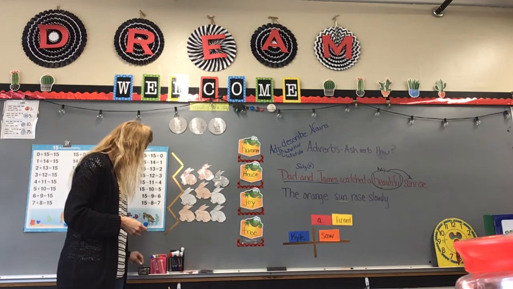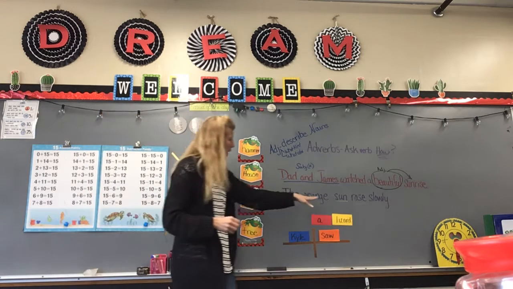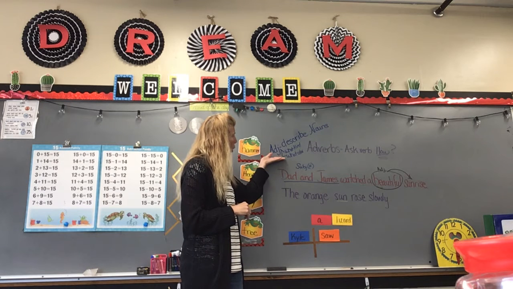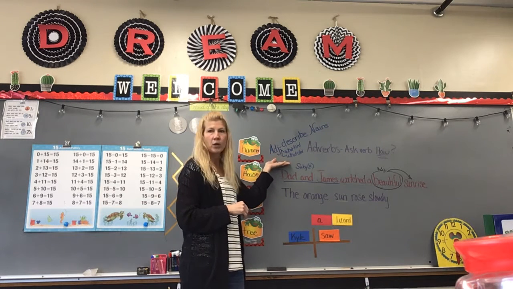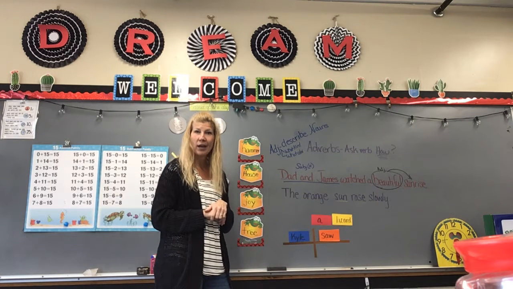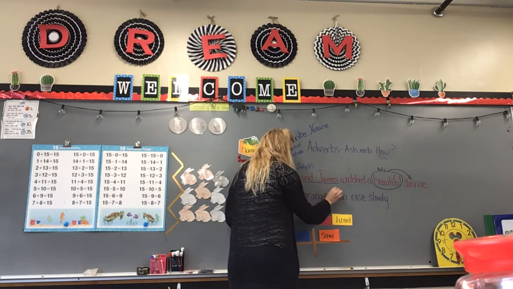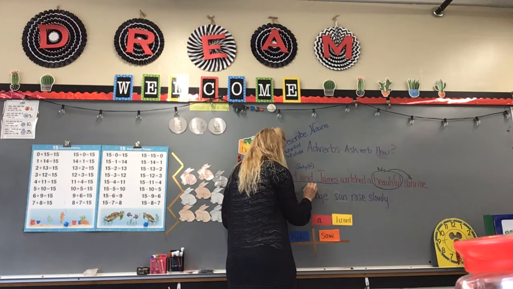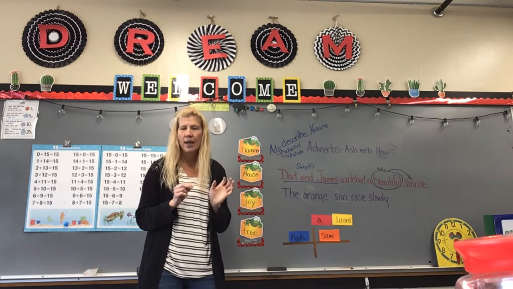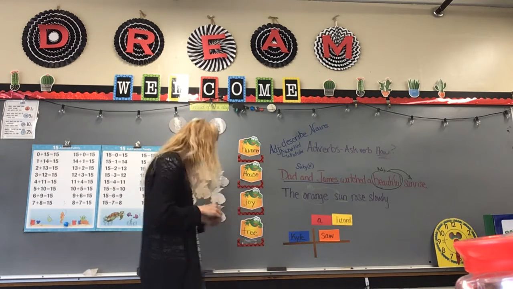Now I'll start with adjectives. So I look at my adjective, see if there's any. So I'll find my noun. Okay, there's the sun, that's my noun. Now ask, what kind of sun? Or what color of sun? Is there a word there that tells us a color or a kind? Yes, orange describes sun. It tells us that the sun was orange. So my adjective there was orange. It made me picture a sun being orange. Did you picture that? I sure did.